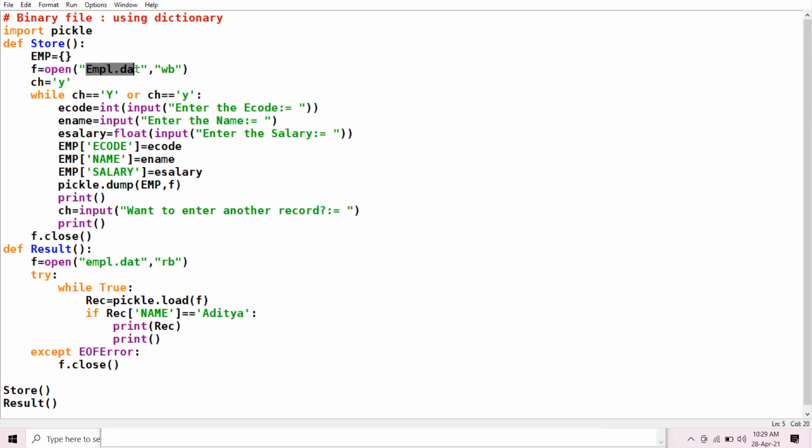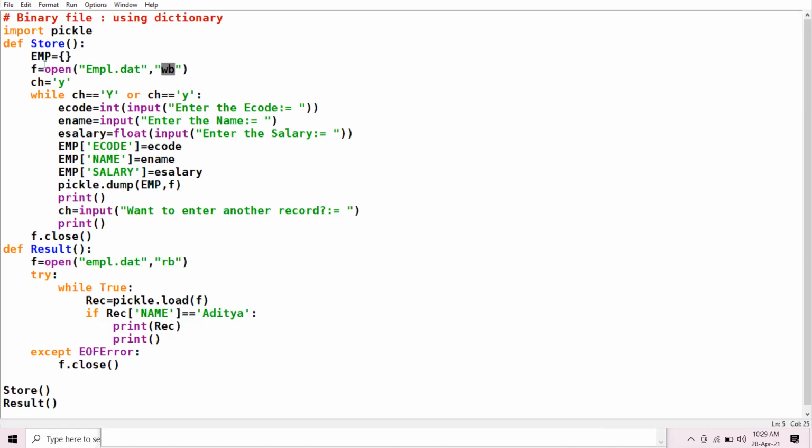If the file empl.dat already exists, it will overwrite the previous data. In case of WB mode, the pointer is placed at the beginning of the file, so it overwrites the old data with the new data.